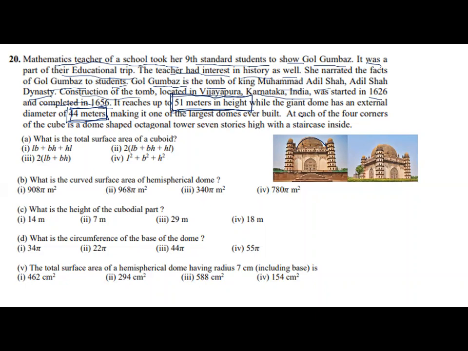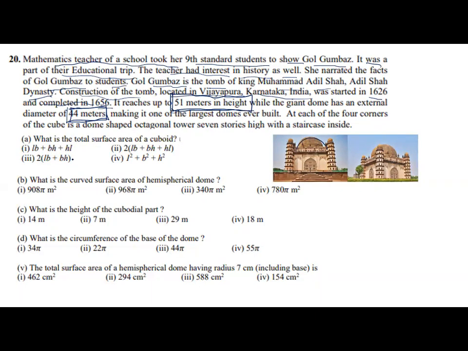At each of the 4 corners of the front of the cube is a dome-shaped octagonal tower, 7 stories high, with a staircase inside. Now, with this information, you have to answer the question: what is the total surface area of a cuboid?